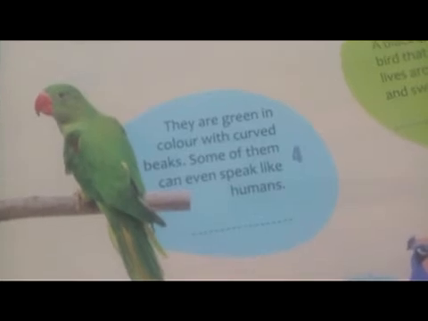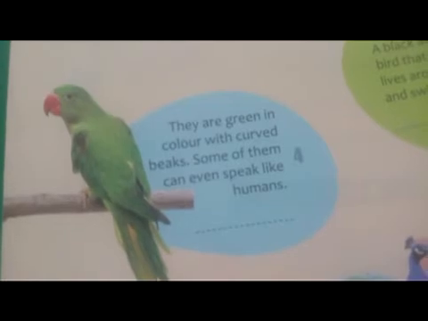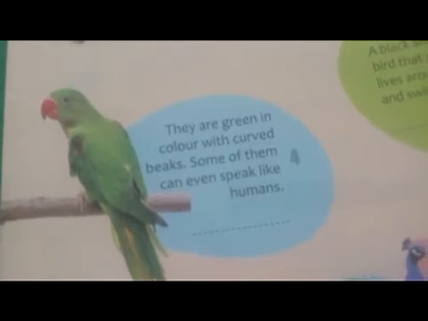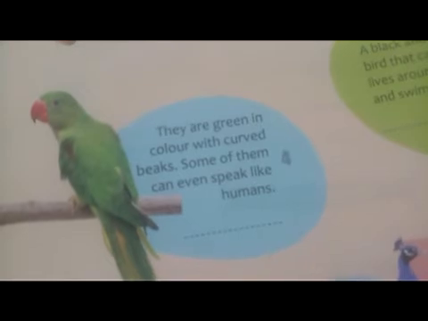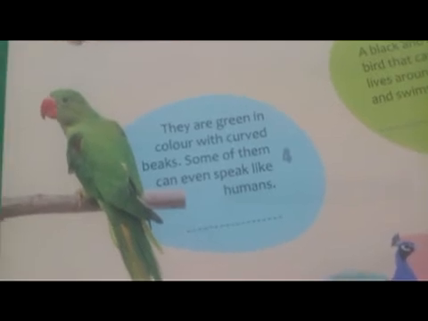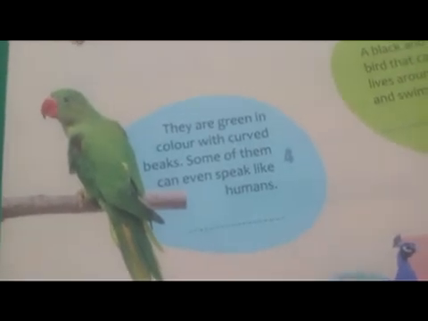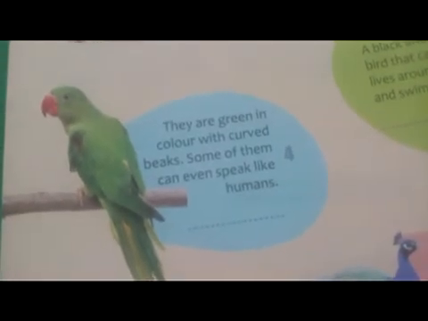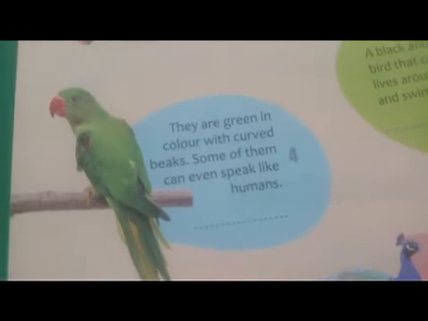If these parrots are trained, we can make them speak like us. Some parrots speak Mitu Mitu, Ram Ram. So what is the name of this bird? Yes, P for parrot. P-A-R-R-O-T, parrot.